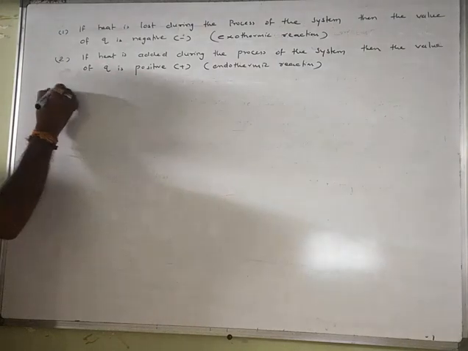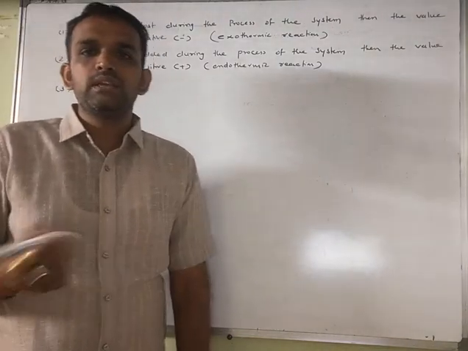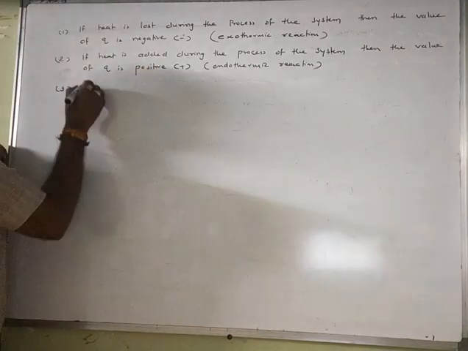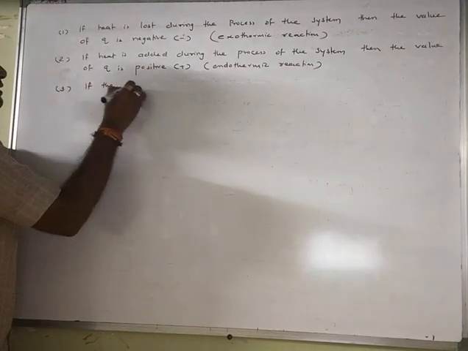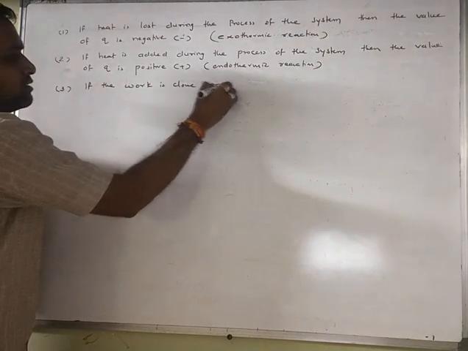Then third one, if the work is done on the system, then the value of W is always positive.